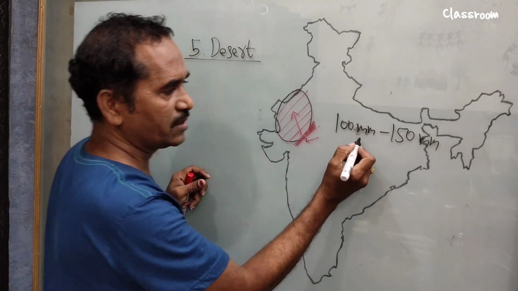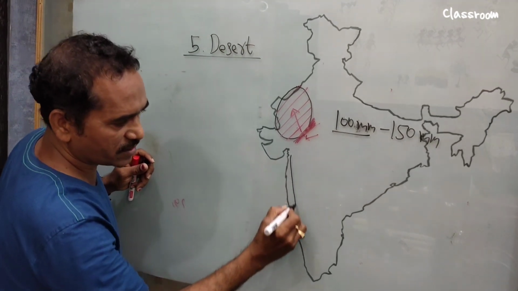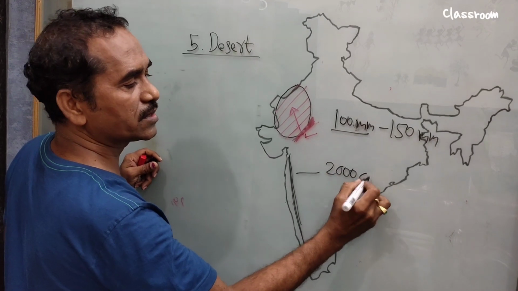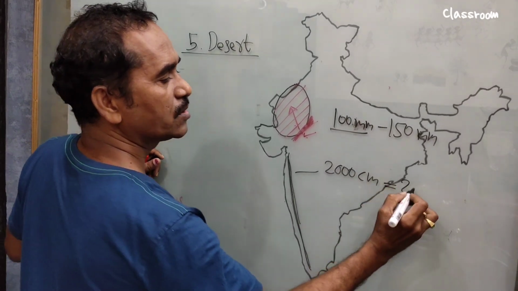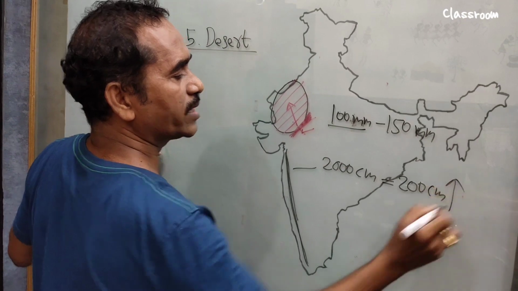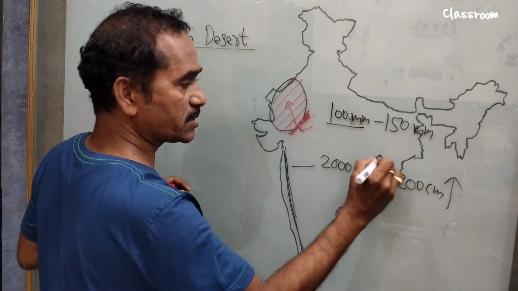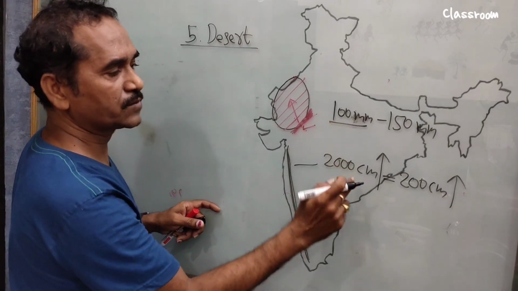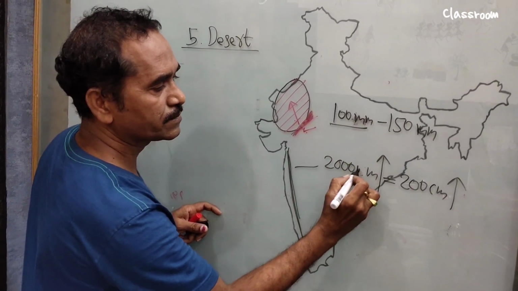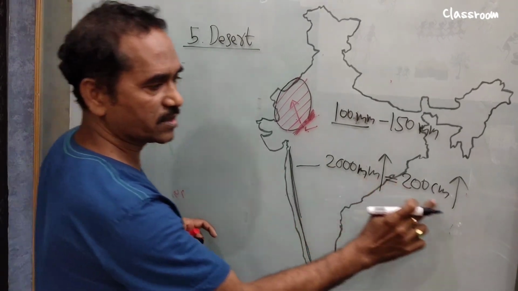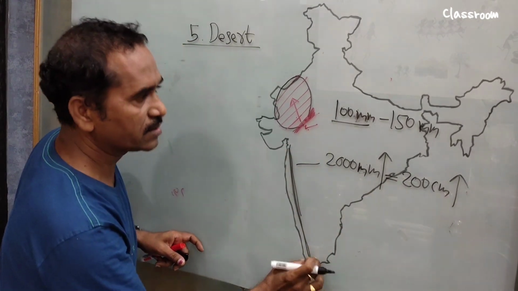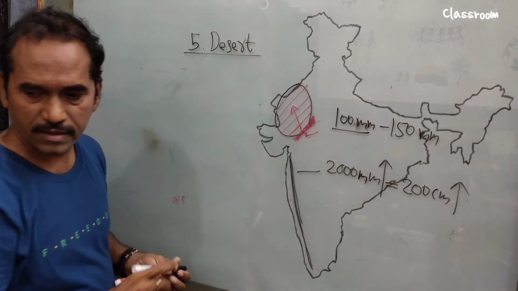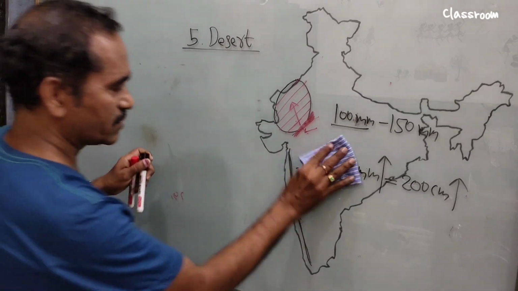Very small. Suppose you think how much rainfall occurs in the Western Ghats. More than 2000 millimeters, which is equal to 200 centimeters, occurs in the Western Ghats, heavy rainfall, whereas here only 100 millimeters. So it is a desert, and the vegetation is very rocky.